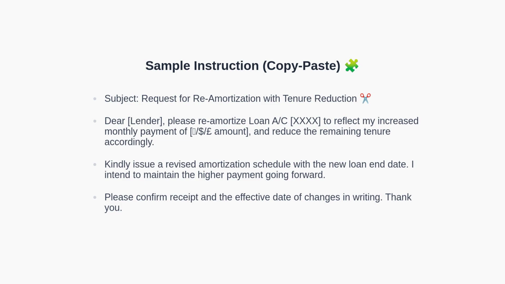Include the subject clearly stating a re-amortization request with tenure reduction. Reference your loan account number accurately. State the increased monthly payment amount and your intention to maintain it. Ask for a revised amortization schedule and a confirmation of the effective date of changes in writing. Adjust the currency and details to your jurisdiction. Keep the tone professional and concise.